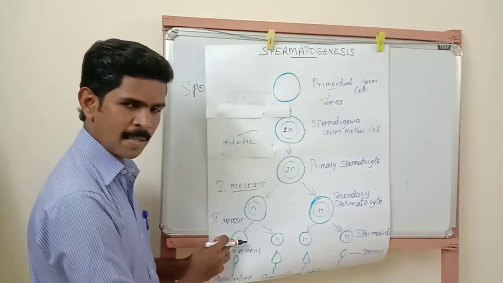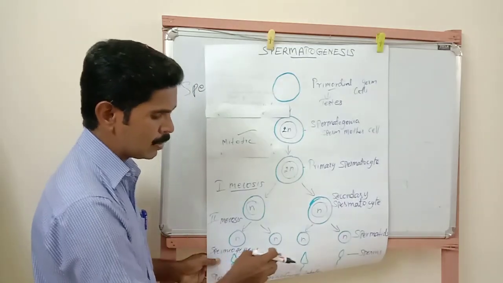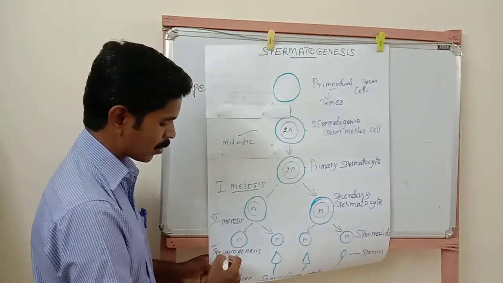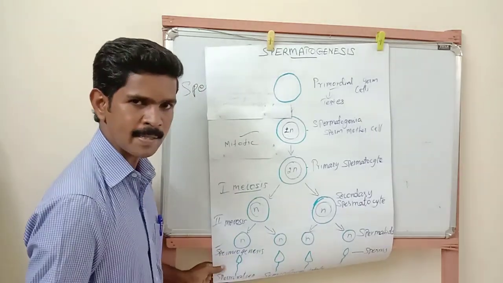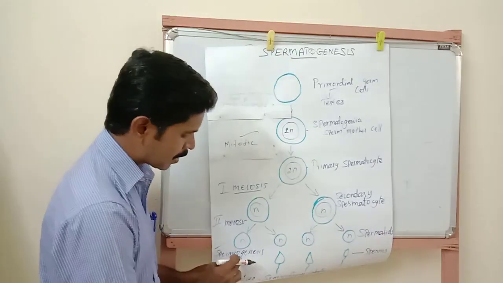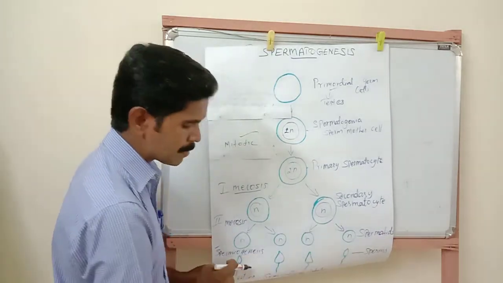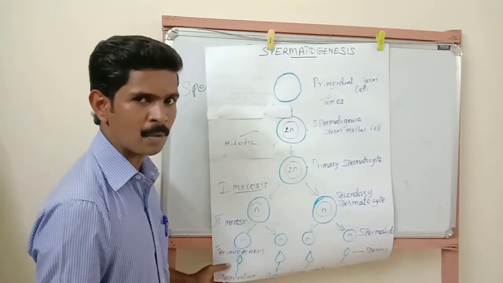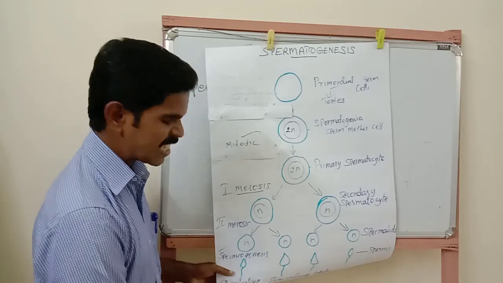All these four spermatids are converted into mature sperm or spermatozoa by a process called spermiogenesis. After the production of these sperm, all the sperms enter the central region of the seminiferous tubule by a process called spermiation.